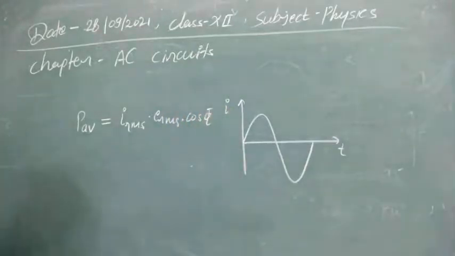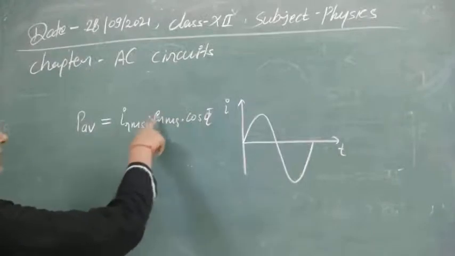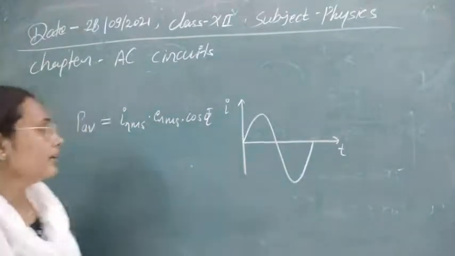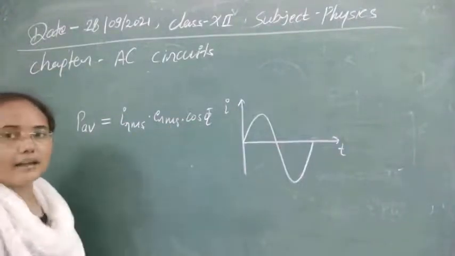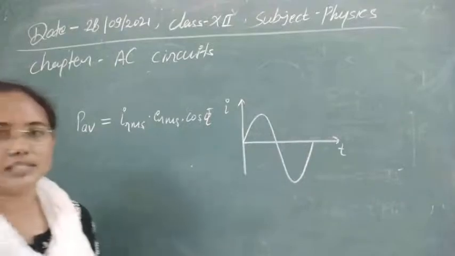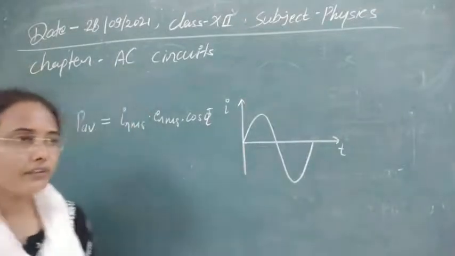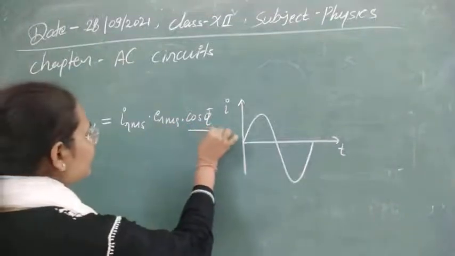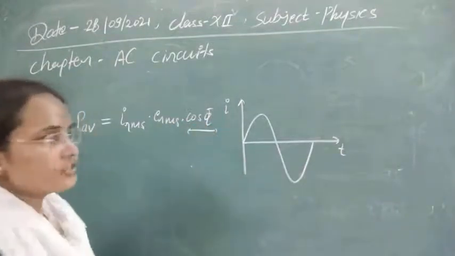So here, what is phi? Phi is the phase difference between alternating current and alternating potential. ERMS and IRMS are the RMS values of potential and current, and this is the average power consumption in our circuitry. These two factors are constant, and this factor varies for different kinds of AC circuits.